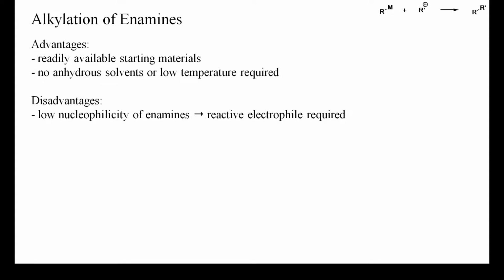The main advantages of the enamine strategy for alkylating aldehydes or ketones is that the starting materials are readily available and that neither the preparation of enamines nor their alkylation requires anhydrous solvents, low temperatures, or strong bases. The main disadvantages are that enamines are weak nucleophiles that only react with strong alkylating reagents. And then there is the requirement of stoichiometric amounts of a secondary amine, which ultimately is lost.